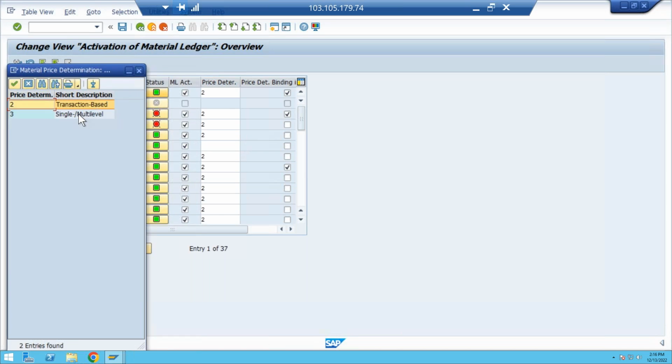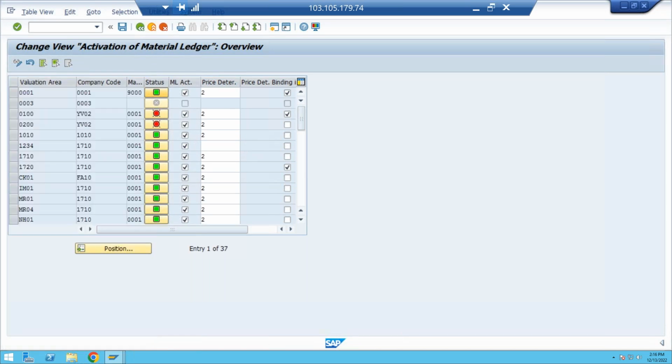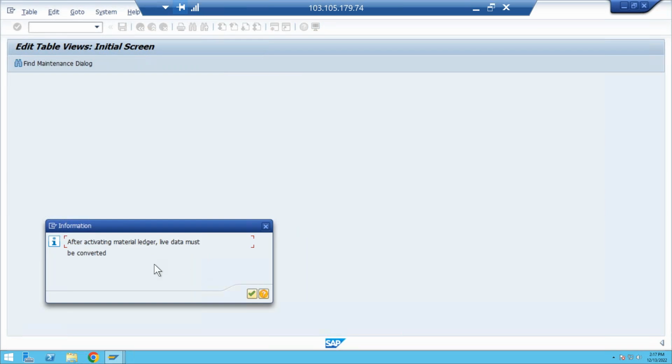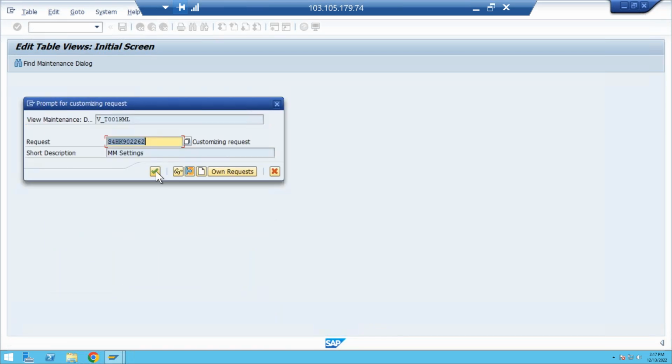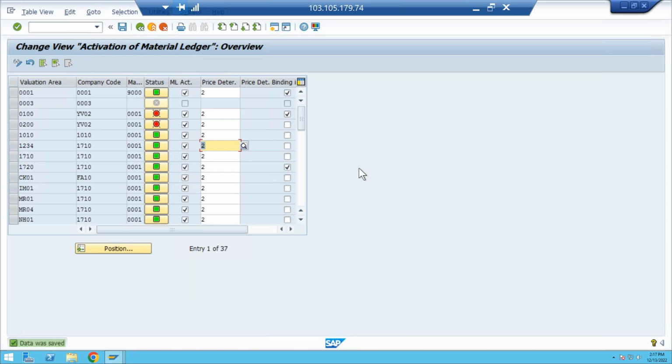It's transaction based. We can make it. Okay, so go to OMX2. Again, this is your 1710. So this you need to activate and enter transaction based. You need to click on save. So live data must be converted. No problem. You need to click on continue. So OMX1, this is the activity you need to perform.